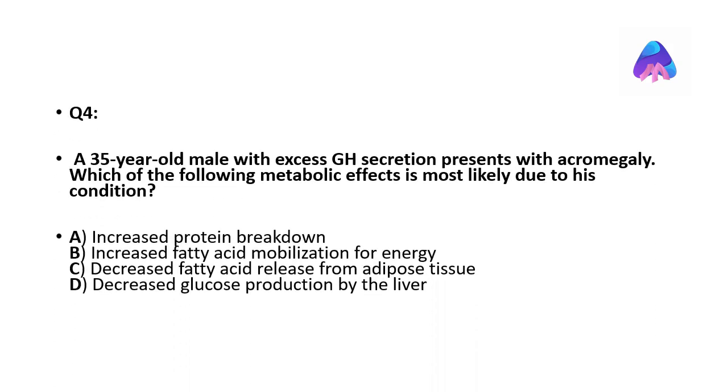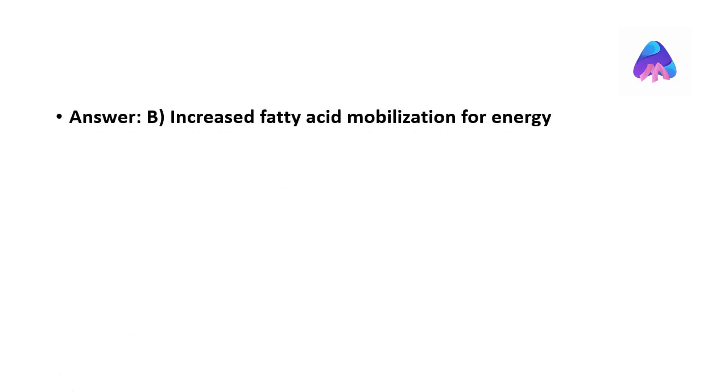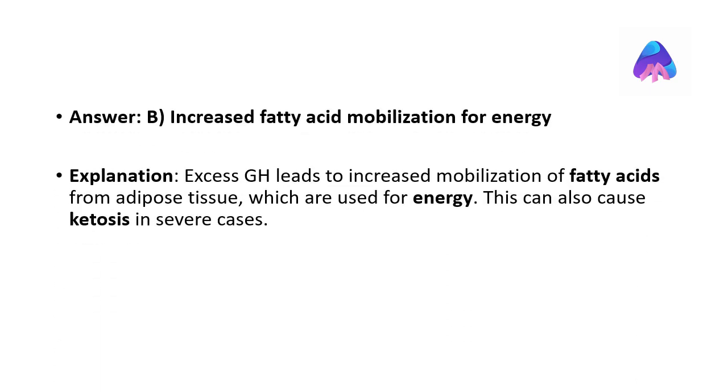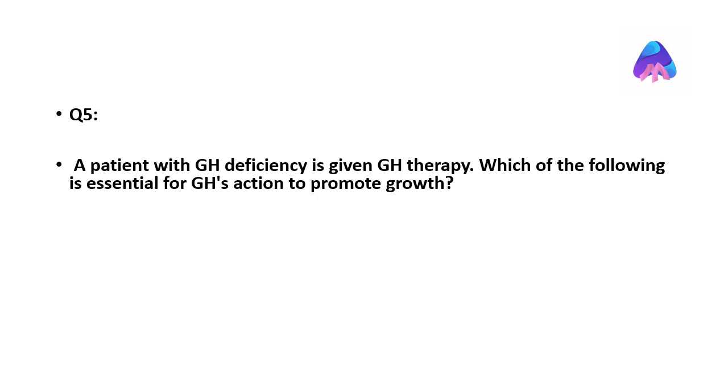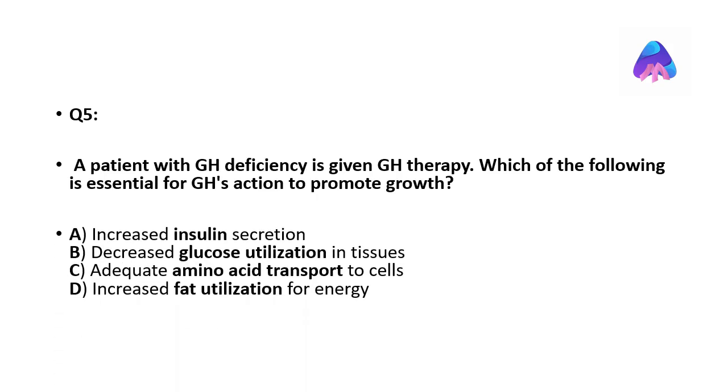A 35-year-old male with excess GH secretion presents with acromegaly. Which metabolic effect is most likely due to his condition? The correct answer is increased fatty acid mobilization for energy. Excess GH leads to increased mobilization of fatty acids from adipose tissue, which are used for energy and can cause ketosis in severe cases.